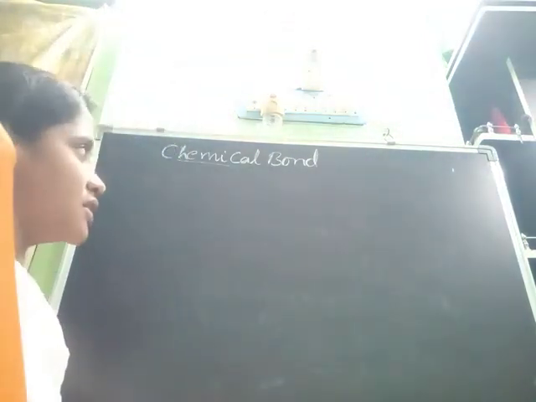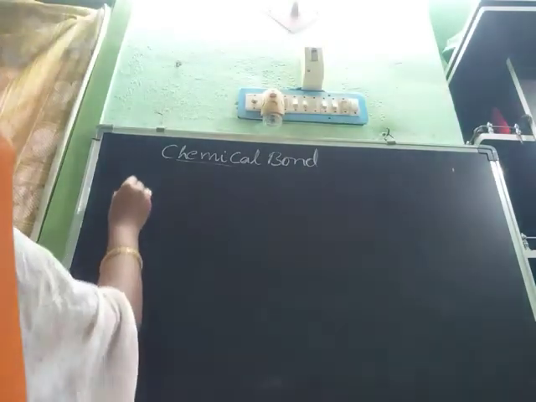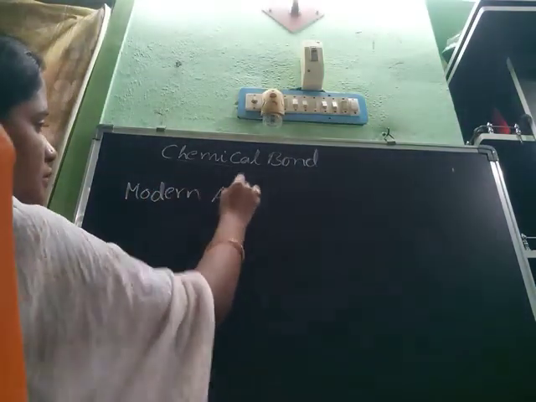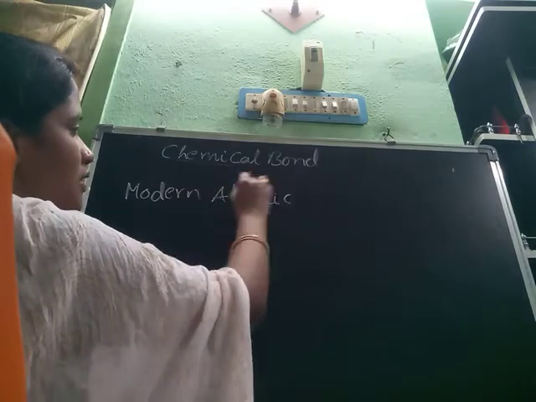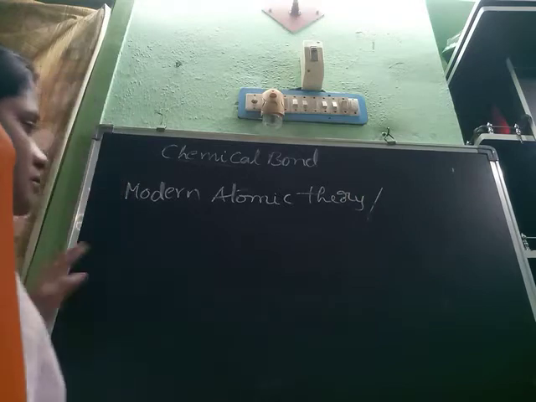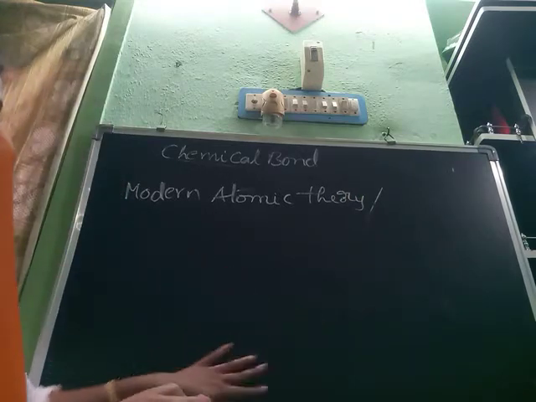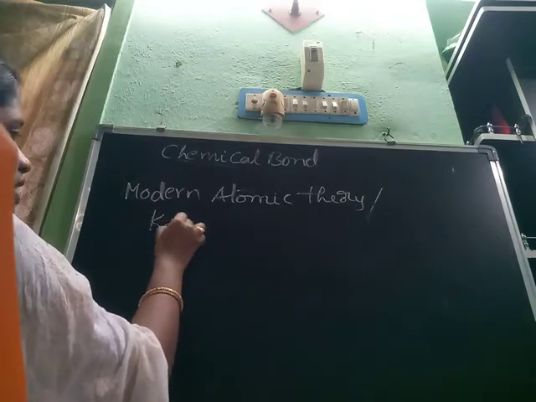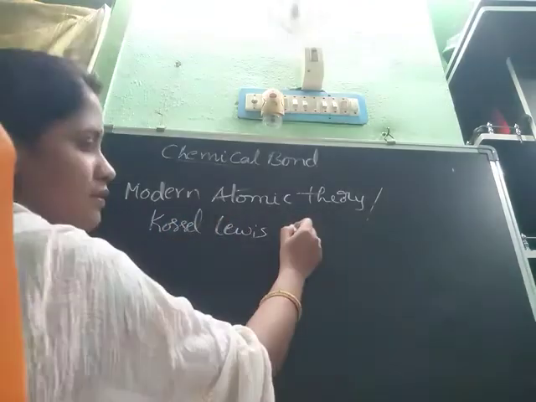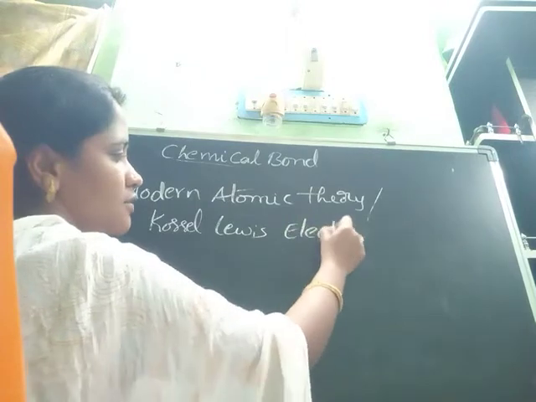Next, to learn how this chemical bond forms, we have to learn the modern atomic theory of valency, or the Kossel-Lewis electron dot theory.